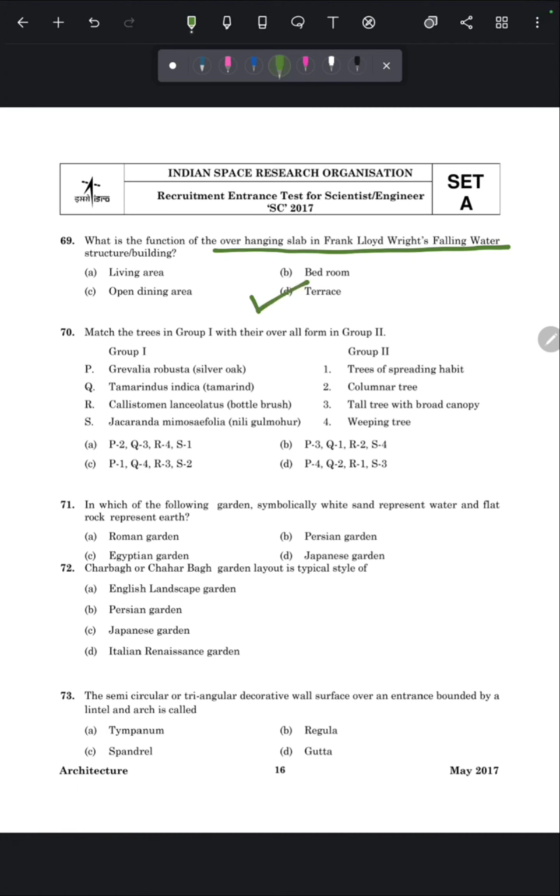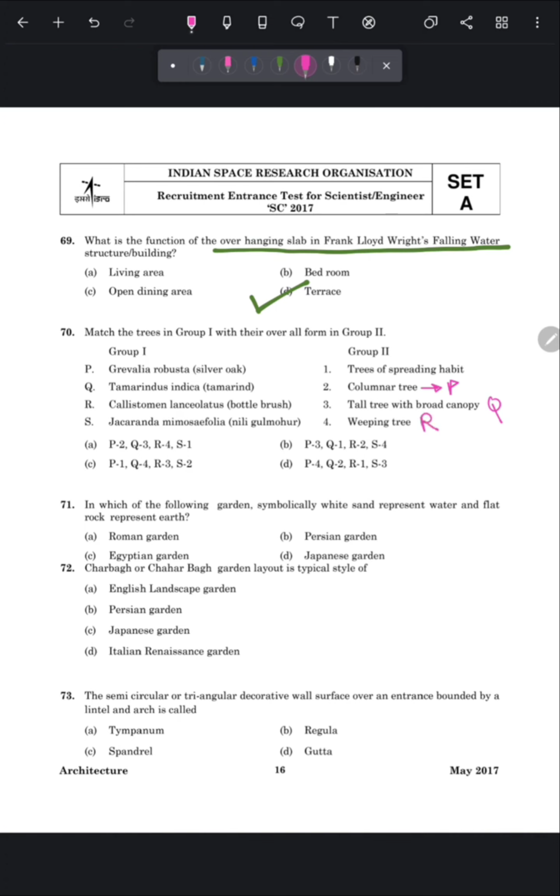Our next question is match the trees in group 1 with their overall form in group 2. P is Grevillea robusta or silver oak. So silver oak is generally a columnar tree. So this is P. Q is Tamarindus indica or tamarind. So tamarind trees are generally tall trees with broad canopy. So this is Q. R is Callistemon lanceolatus or bottle brush. So this is known as weeping trees.